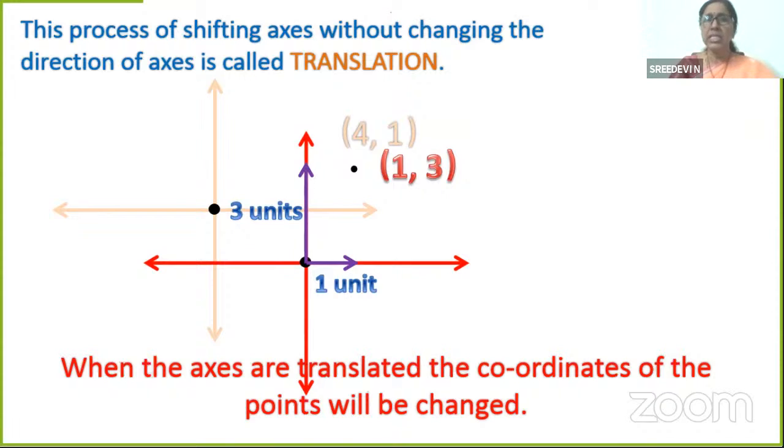Translation is the process of shifting axes without changing the direction. What is changing now? The origin is being shifted, but the horizontal x-axis and vertical y-axis remain in their direction only. Am I clear, children? Okay.